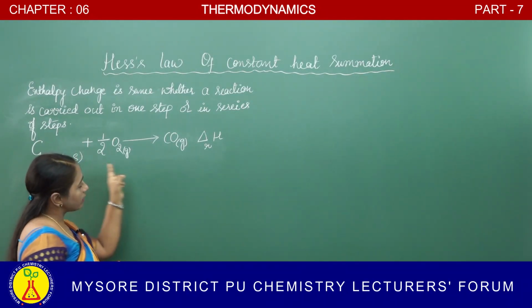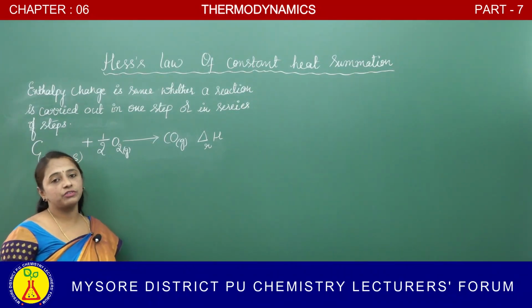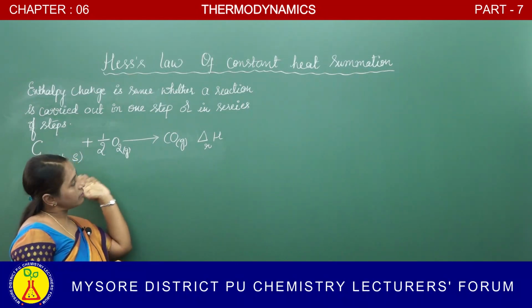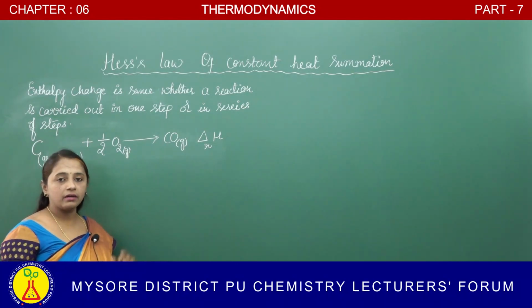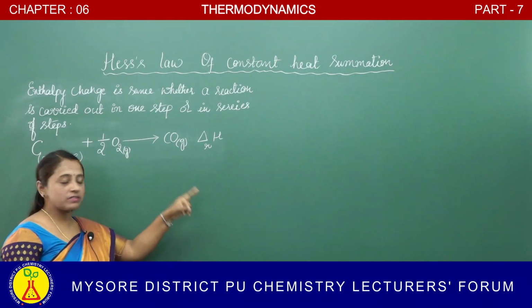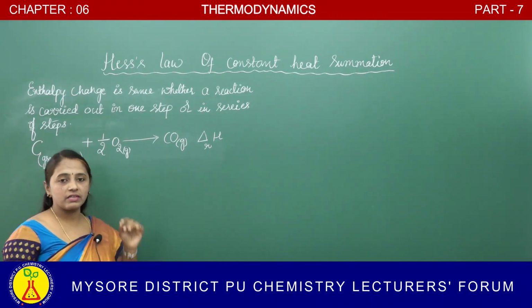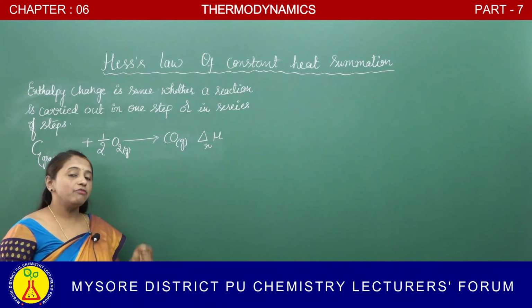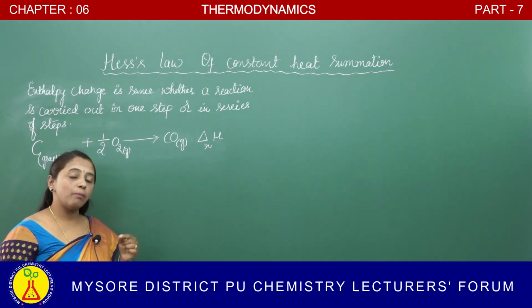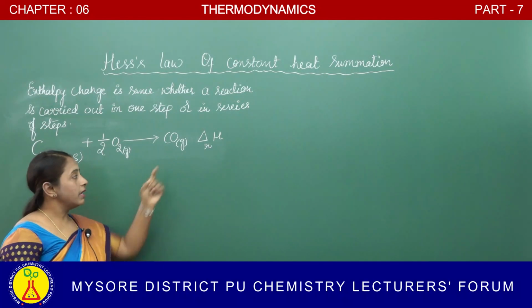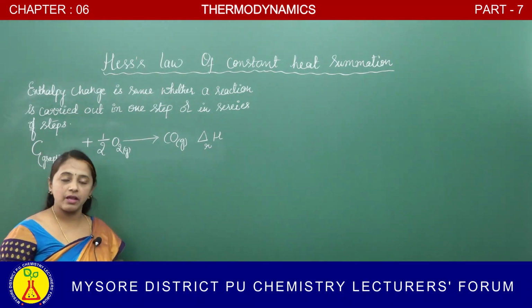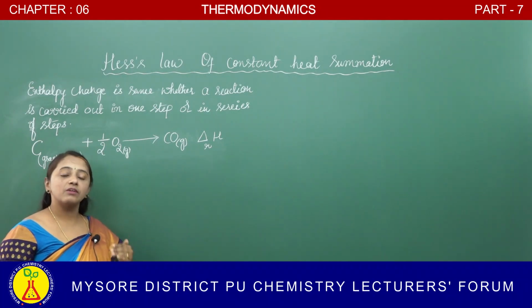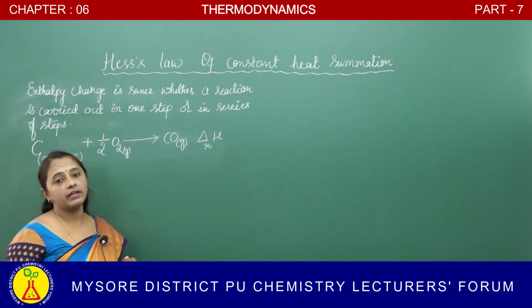So, in order to calculate the enthalpy of this reaction, it is not possible to use this reaction directly, because along with carbon monoxide, some carbon dioxide is also produced. That is why we are using an indirect method to calculate the enthalpy of this reaction. Indirect method means we are going to consider some other reactions now.